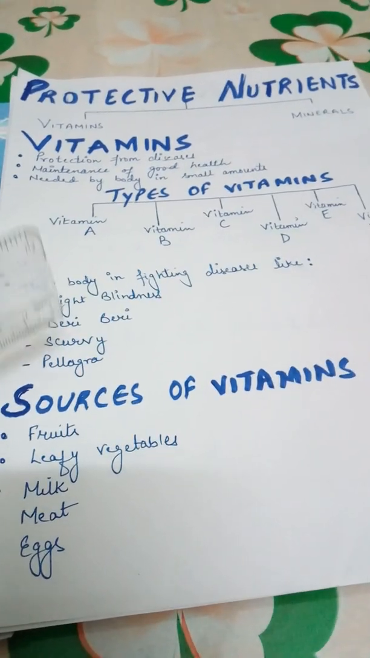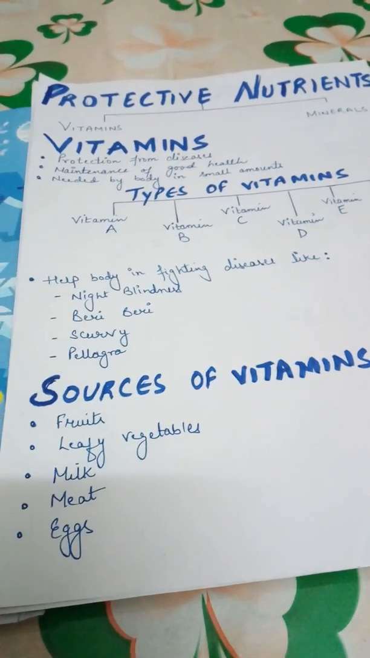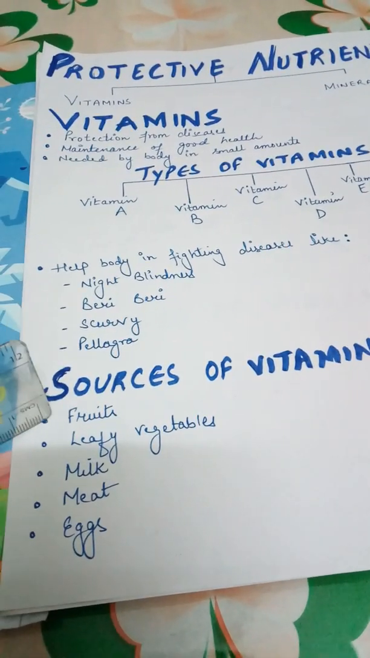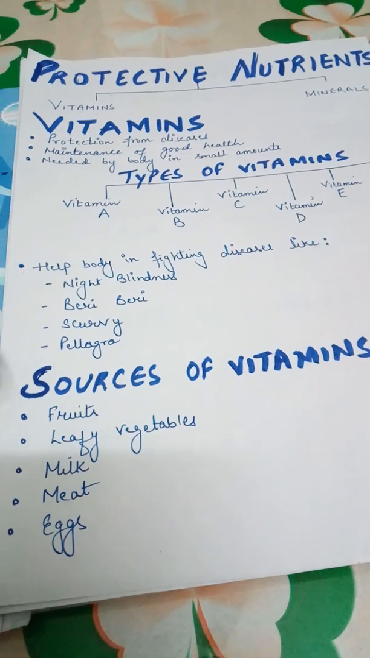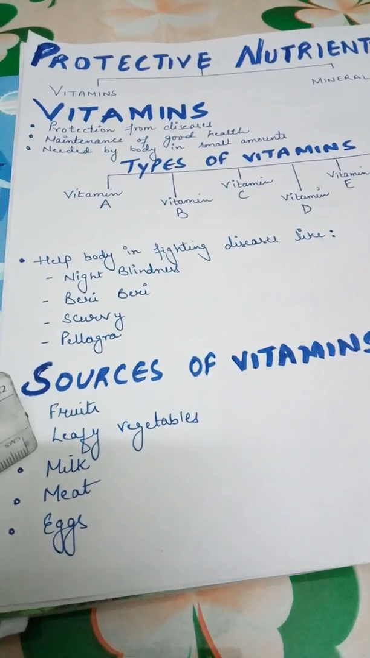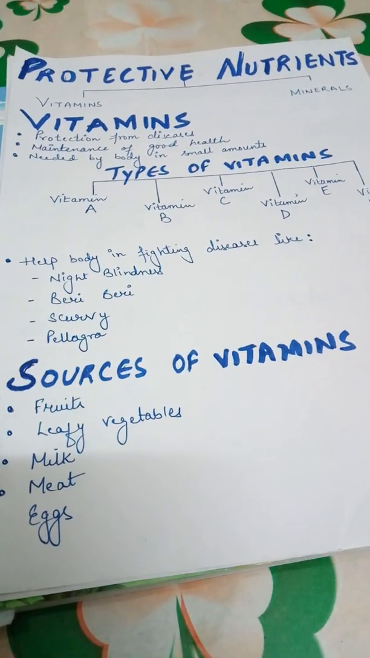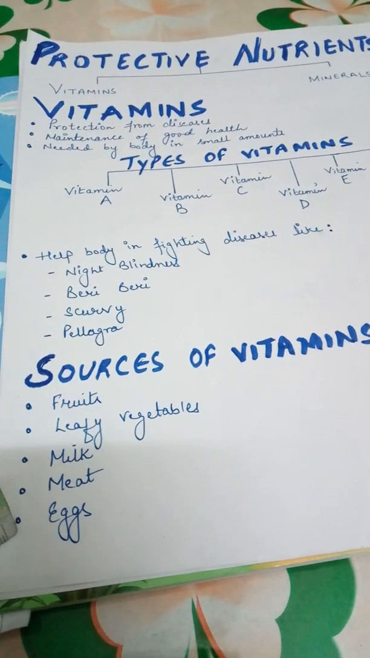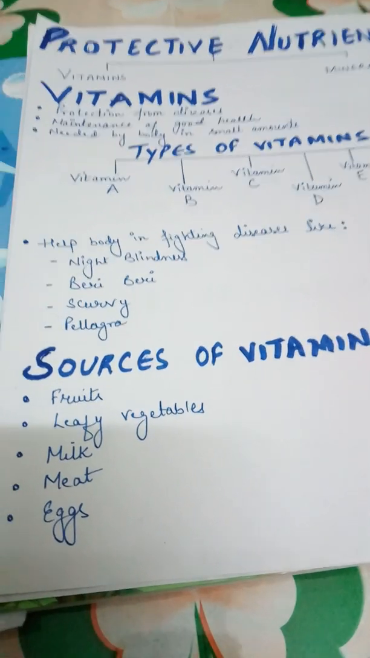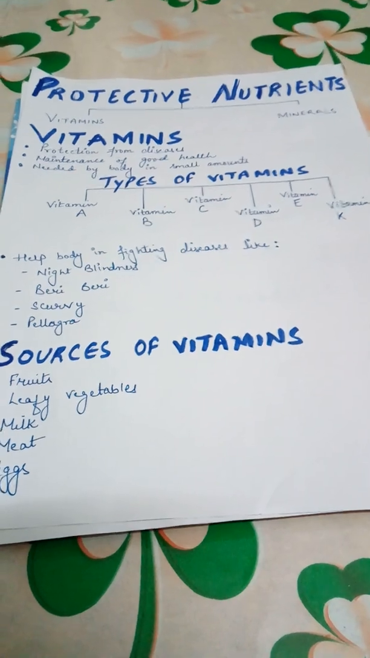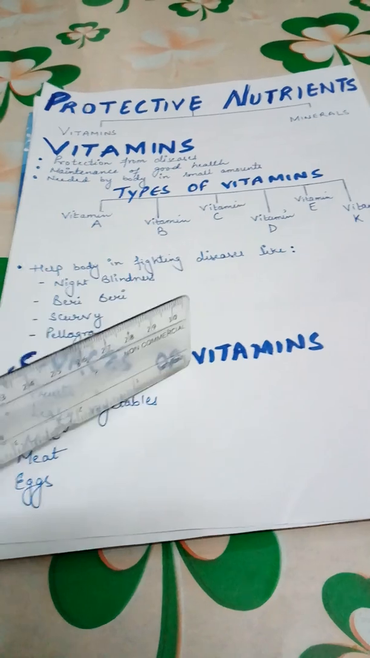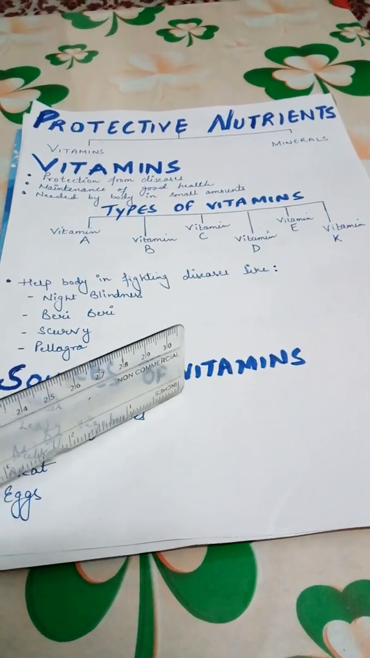Now, what are the food items that contain vitamins? Some food items which are rich in vitamins are fruits and vegetables, so they should be consumed by everyone. Other sources of vitamins include milk, meat and eggs. So, for a healthy life with protection from diseases, we should include vitamins in our diet.